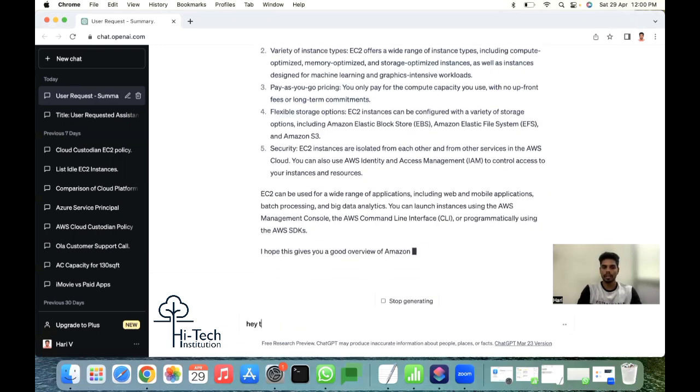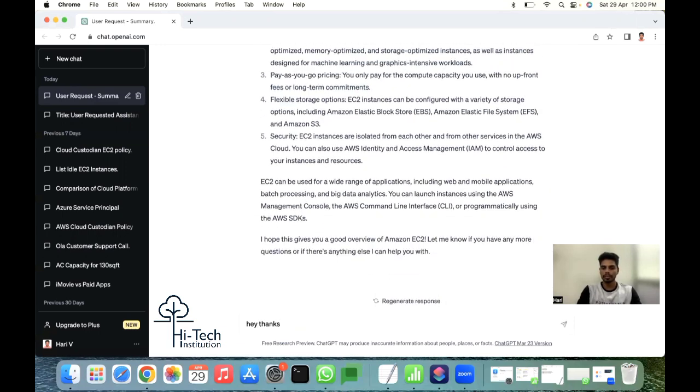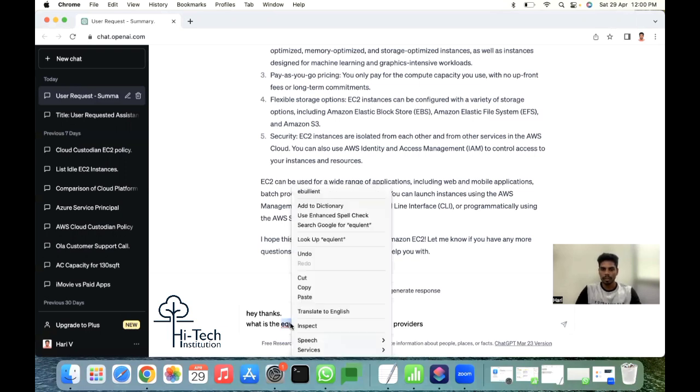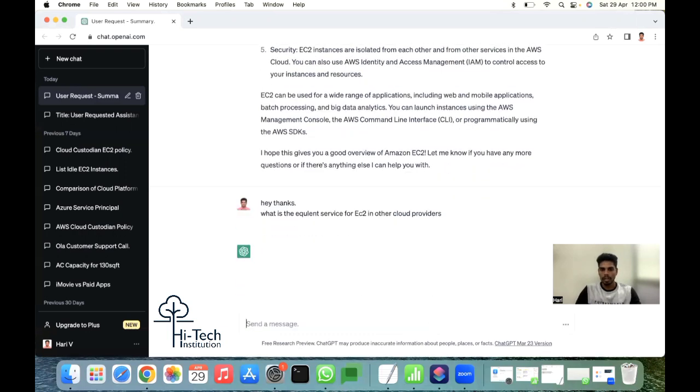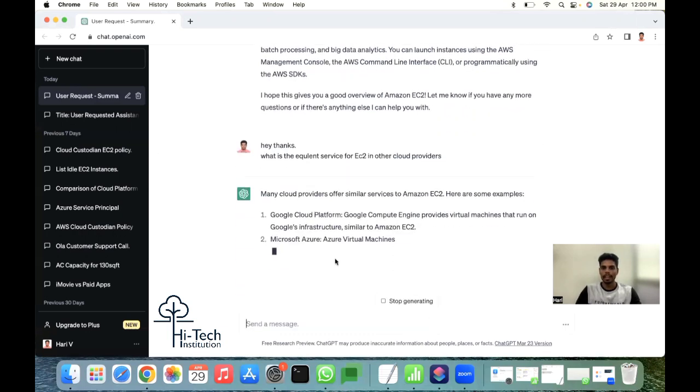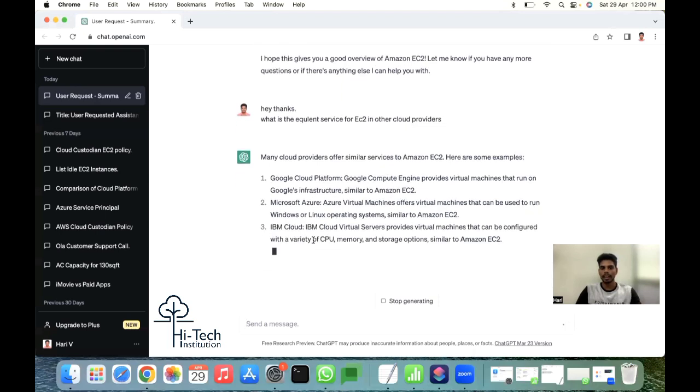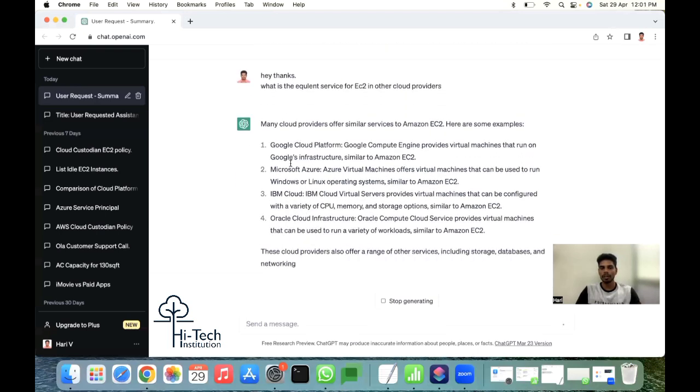Hey, thanks. What is the equivalent service for EC2 in other cloud providers? Okay, it will suggest what are the similar services offered by other cloud providers.